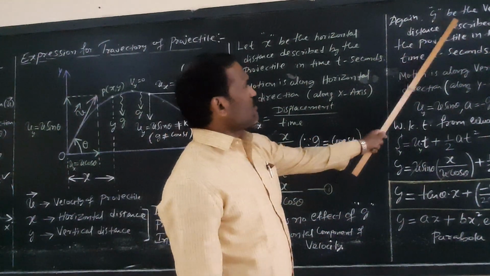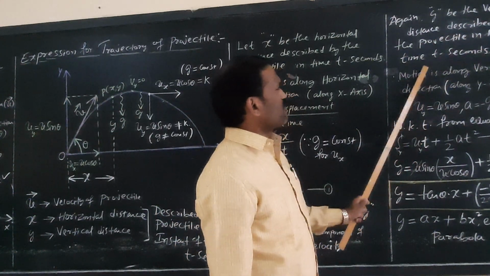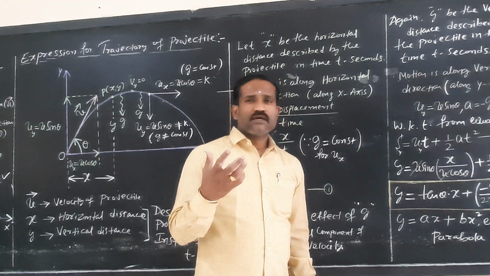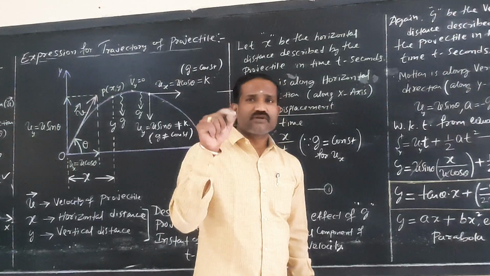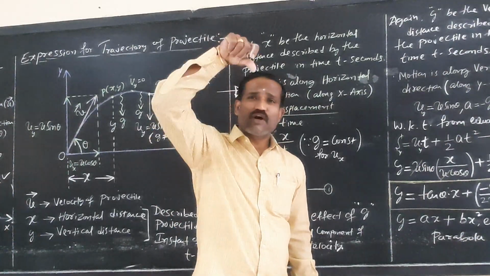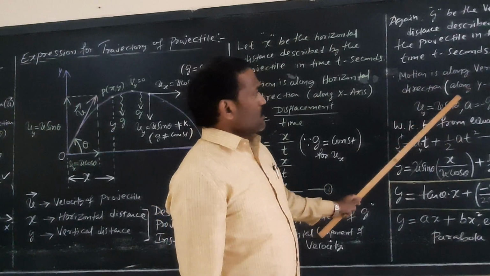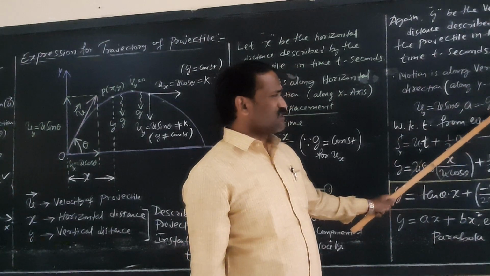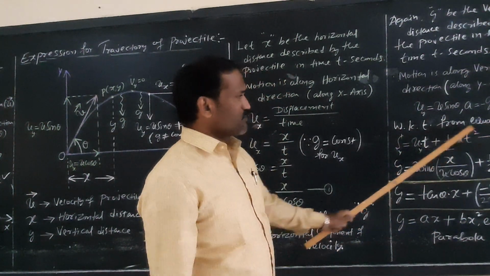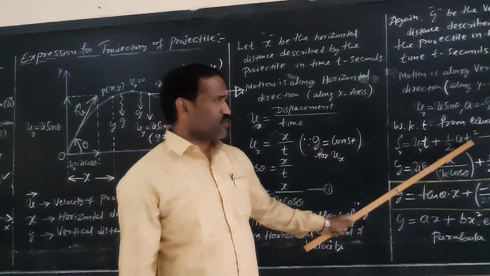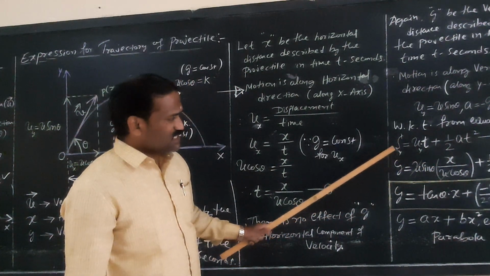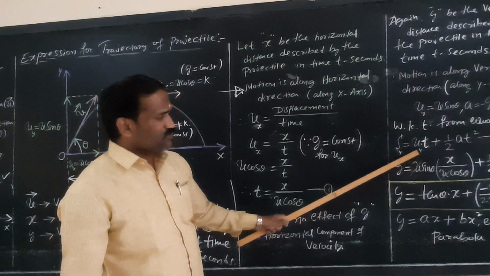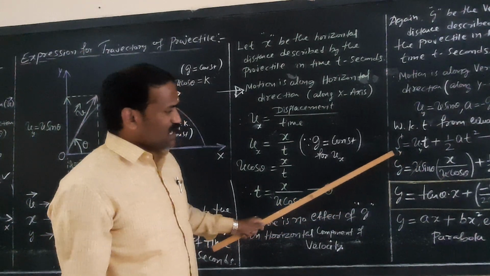Again, let y be the vertical distance described by the projectile in the same time t seconds. Vertical motion is along the vertical direction, so definitely the acceleration due to gravity will come into play, vertically upward or vertically downward. Here uy is equal to u sin theta, a is equal to minus g, and the distance traveled along the y-axis is s is equal to y. We know from the equation of motion, s is equal to ut plus half at square. The initial velocity along the y direction is uy is equal to u sin theta, and the distance traveled along the y-axis is y.